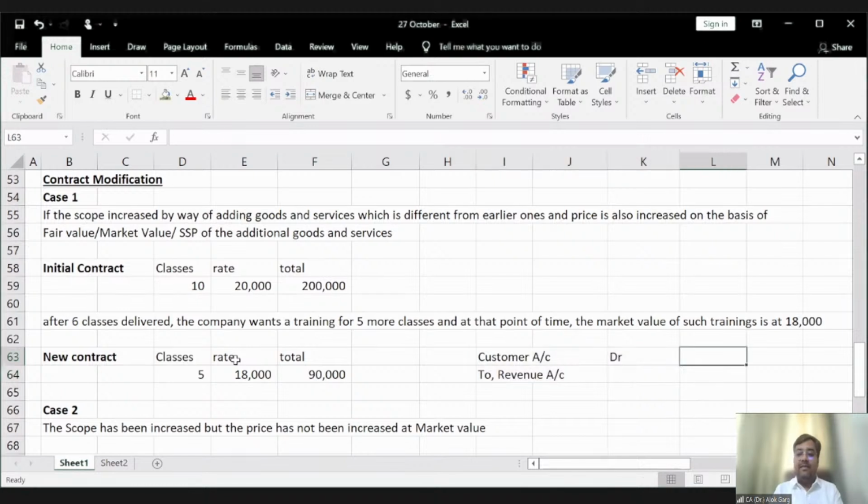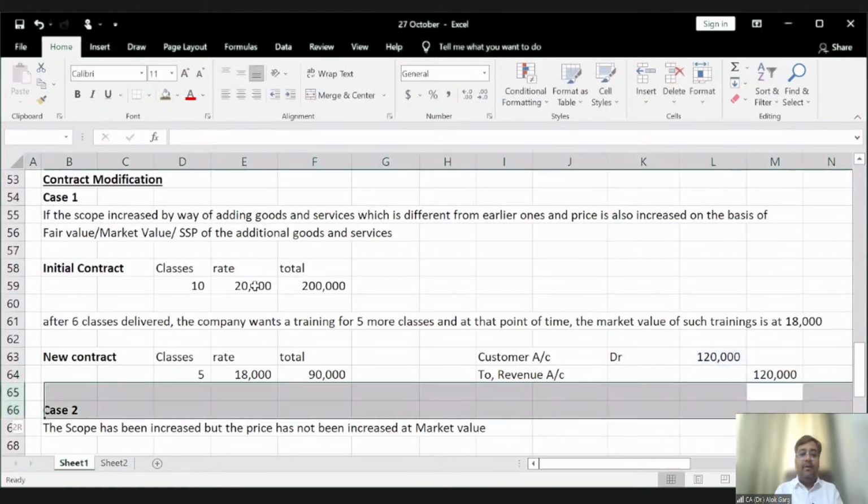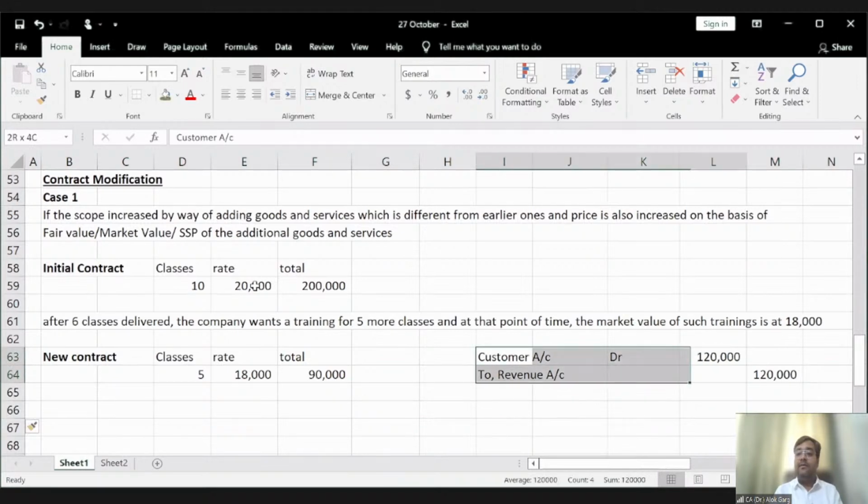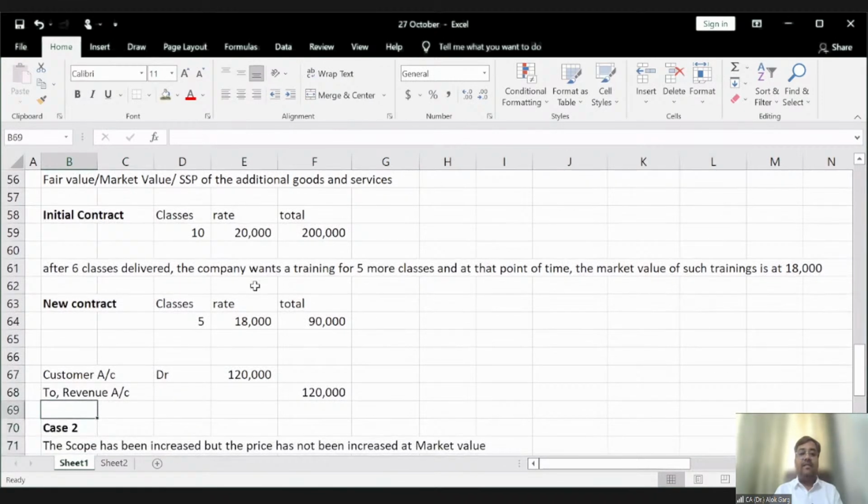It has to be recognized at 6 multiplied by the original rate of 20,000. Why? Because in this case, the contract has been negotiated at a market value, so it will be considered as a separate contract. So this will be your accounting entry.